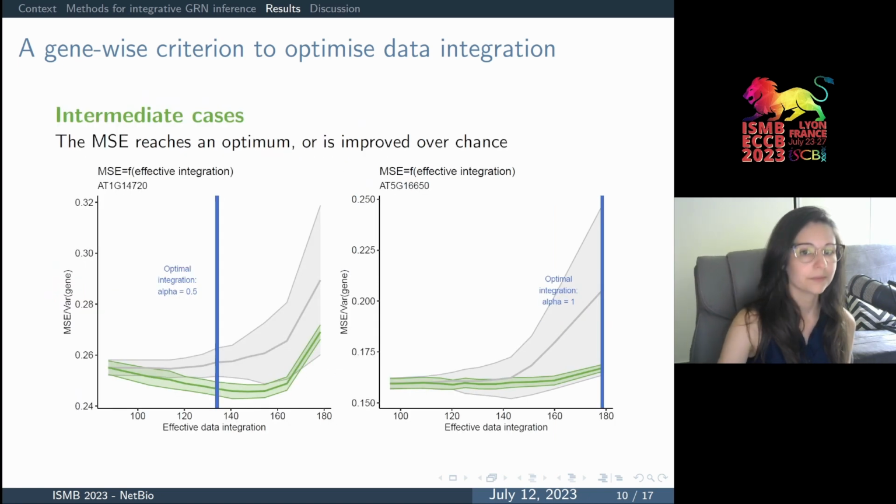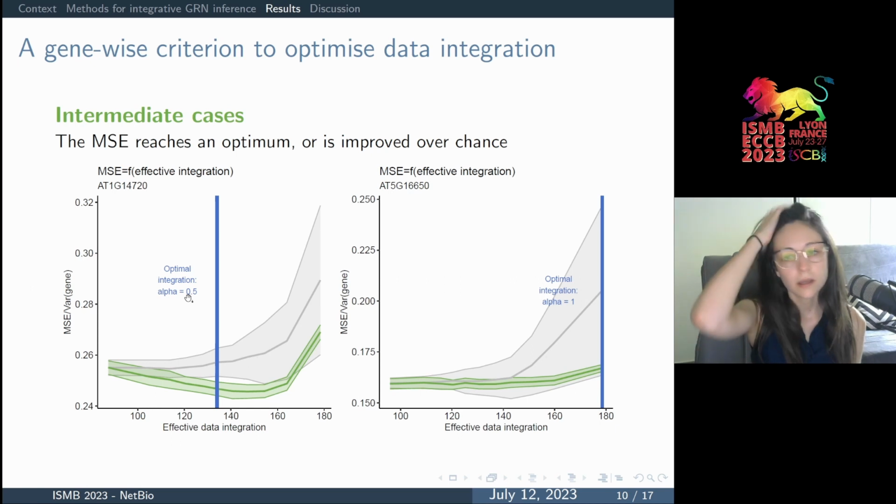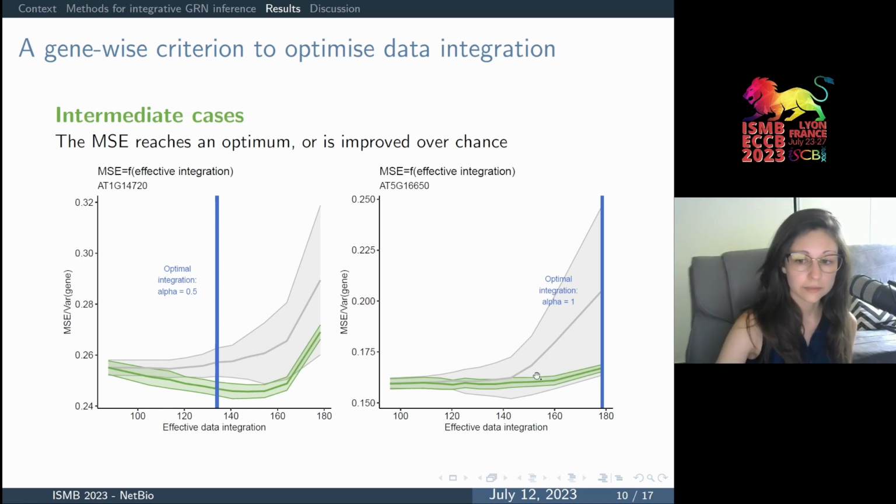In other cases, we can see that the effect of data integration is less clear. For example, on the left, the prediction error is most reduced for an intermediate value of alpha that we set to 0.5 with our approach. And on the example on the right, we can see that integrating TF binding site information does not actually impact prediction error, which remains stable. However, our approach can still allow data integration given that true prediction error remains sufficiently lower than the synthetic shuffled datasets.